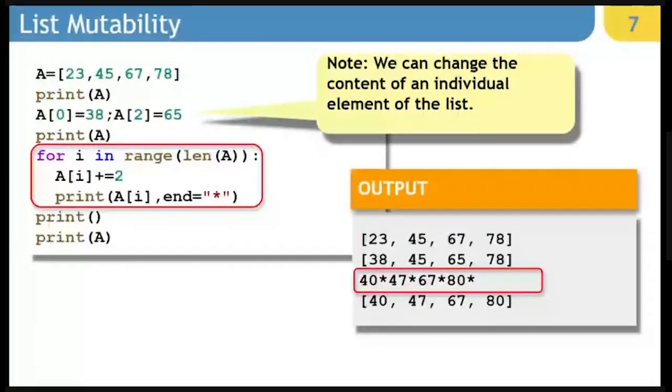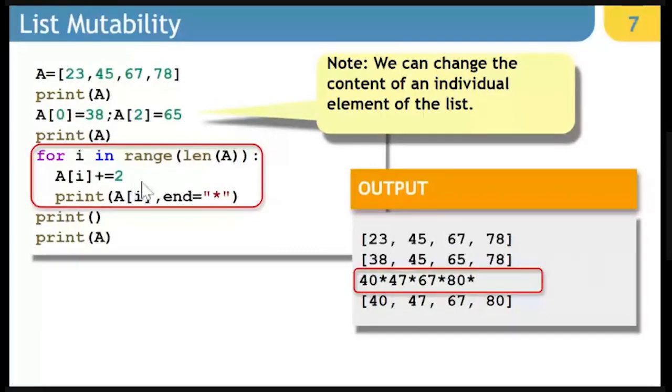Then this is the example where you can see the mutability. This did not work in case of tuple. This example is especially created so that you can understand the major difference between tuple and list. Within the list content, at any point of time, any element can be extracted and modified. In this case, the original content of the list was 23, 45, 67, 78, and I modified the content of a[0] as 38, a[2] as 65, and then later on, I further added 2 to each of the elements in the